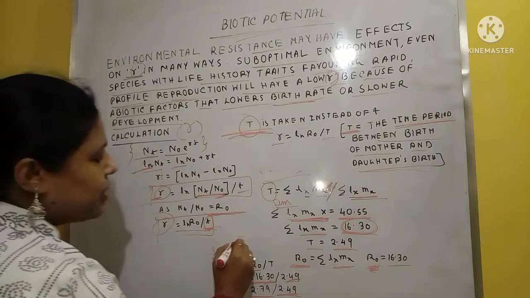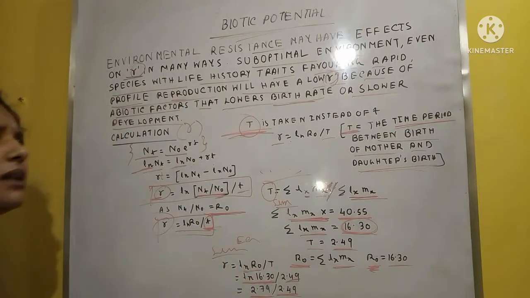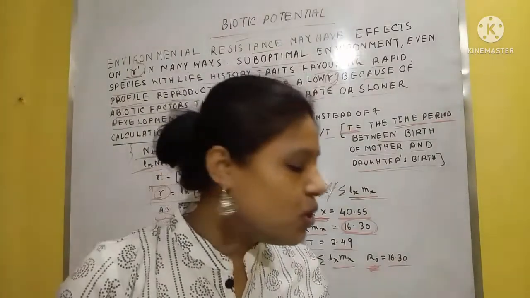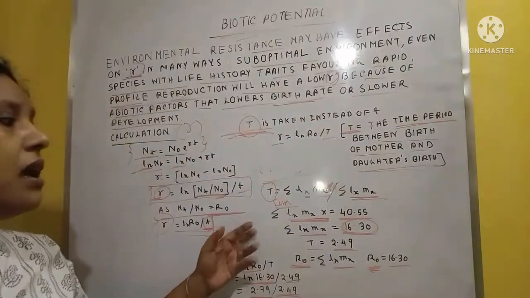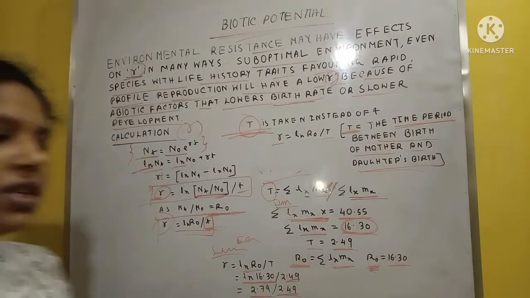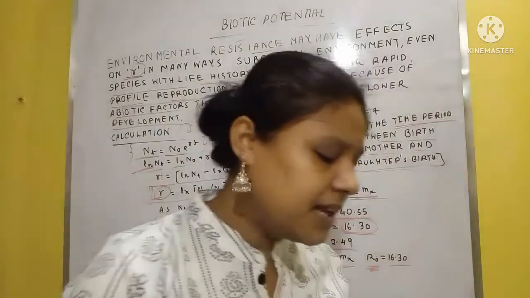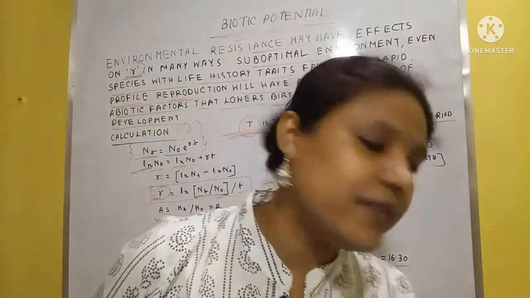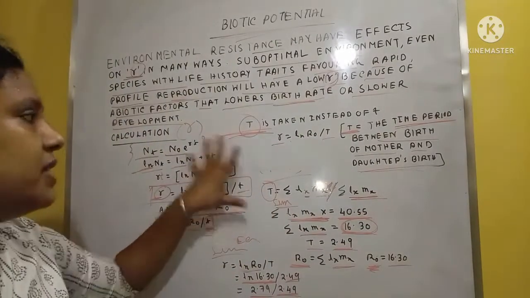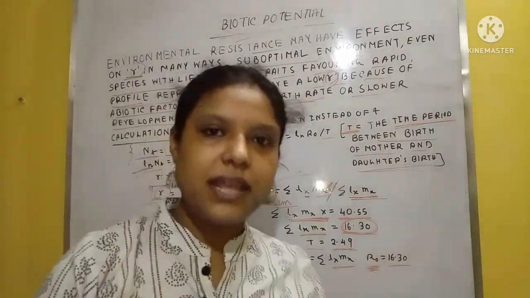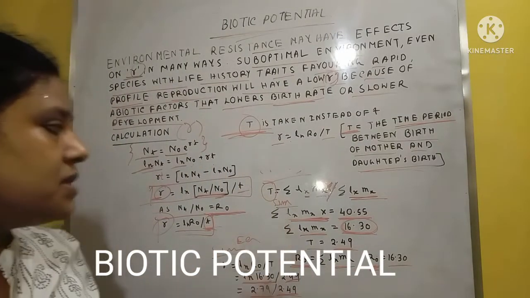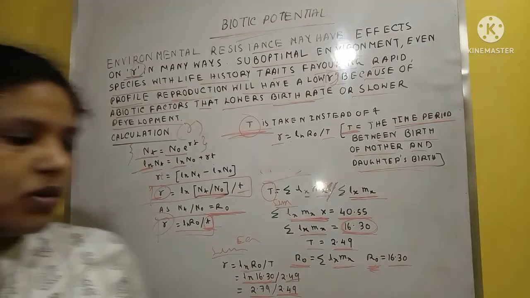This is one example of a sum, and this type of example you will get in CSIR NET. I explained only one sum related to the R value. You should practice different types of sums related to the R value from different books. I think this video will be very helpful to you when you do sums related to the R value. Okay, thank you.